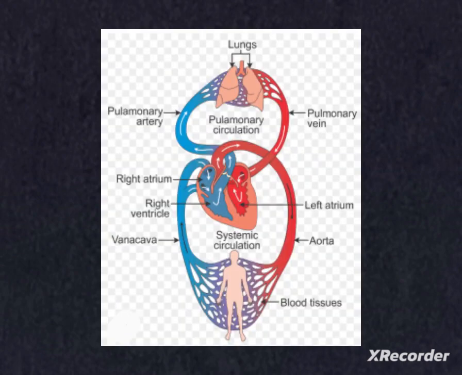Now let's know the concept double circulation. What is double circulation and why is it necessary? It is a mechanism in which blood circulates twice through the heart in one complete cycle. It is necessary in humans to separate oxygenated and deoxygenated blood as this allows a highly efficient oxygen supply to the body and also helps in maintaining a constant body temperature. This was about the circulation of the blood.